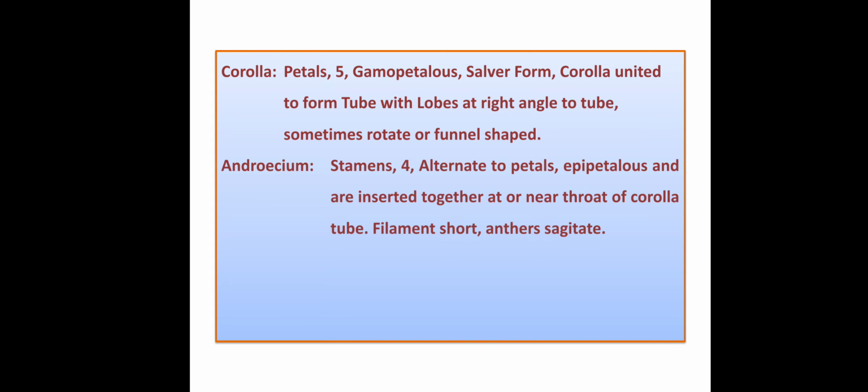Let's go through the androecium. Members are stamens, number 4. They are alternate to petals, and they are epipetalous, meaning they are inserted on the petals, but not at the base or the middle, but at the throat of the corolla tube. That means where the lobes are formed, there you can find the stamens. Then the filament is very short, and the shape of the anther is sagittate.